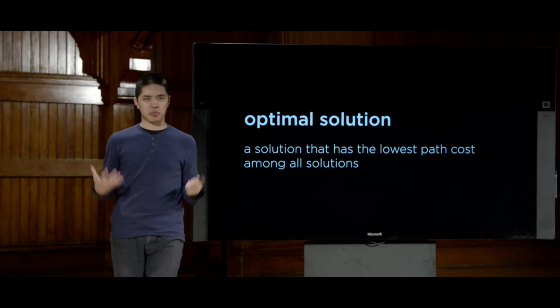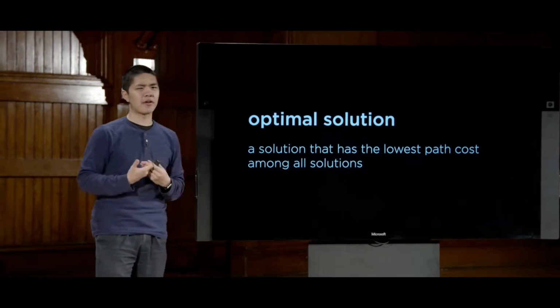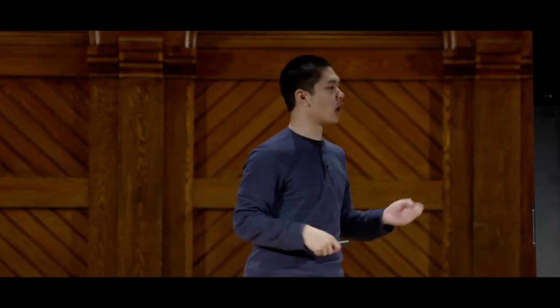So now we've defined the problem, and now we need to begin to figure out how it is that we're going to solve this kind of search problem. And in order to do so, you'll probably imagine that our computer is going to need to represent a whole bunch of data about this particular problem. We need to represent data about where we are in the problem, and we might need to be considering multiple different options at once. And oftentimes, when we're trying to package a whole bunch of data related to a state together, we'll do so using a data structure that we're going to call a node.